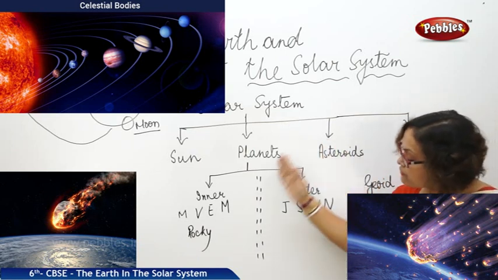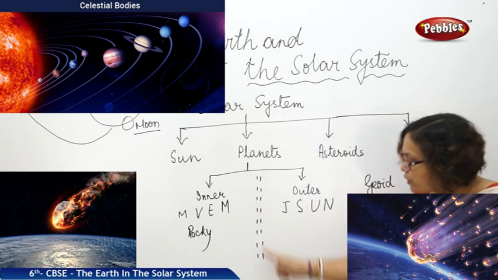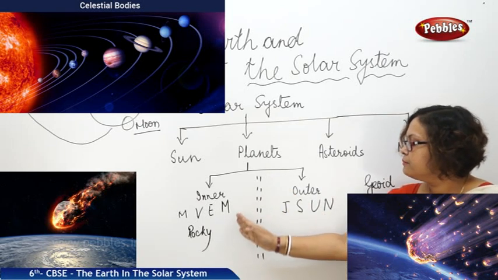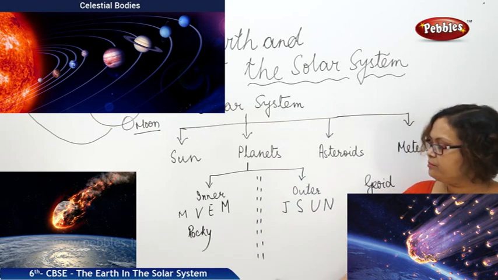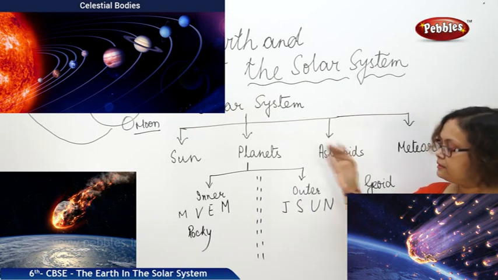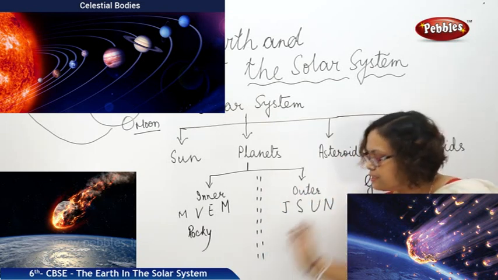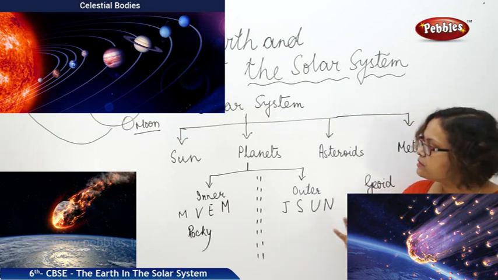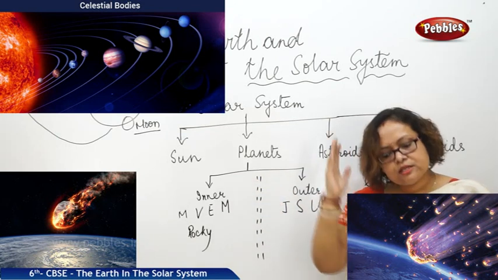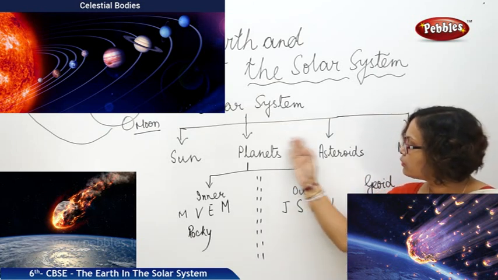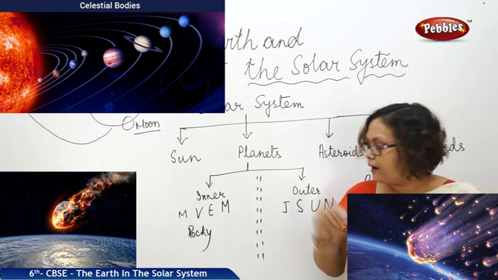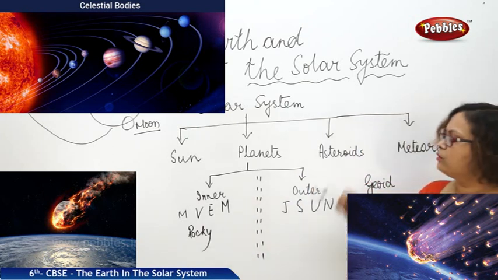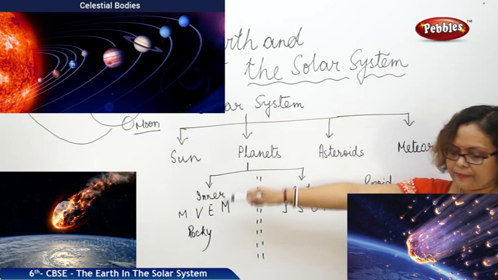We have an asteroid belt, as I told you. We call it the asteroid belt between Mars and Jupiter. That is, we can say, the dividing line between the inner planets and the outer planets. These asteroids are accumulated in this belt. They are much smaller in size than the planets, but they are the broken parts of the planets. These asteroids are revolving around the Sun like the planets.